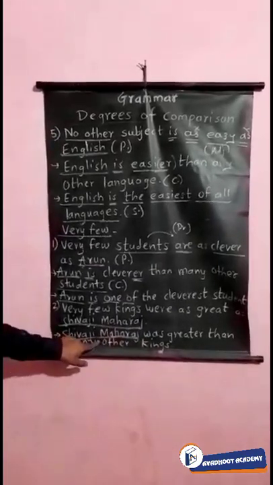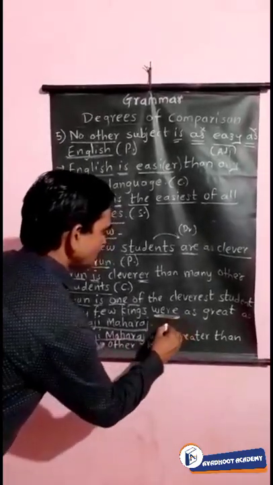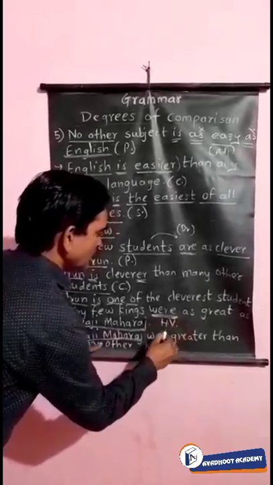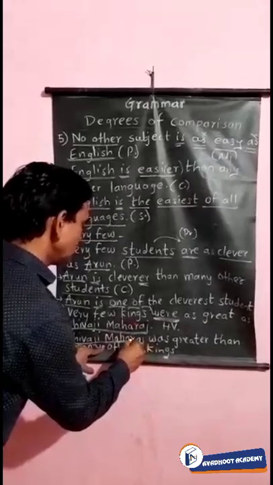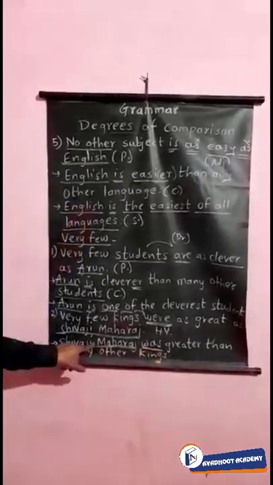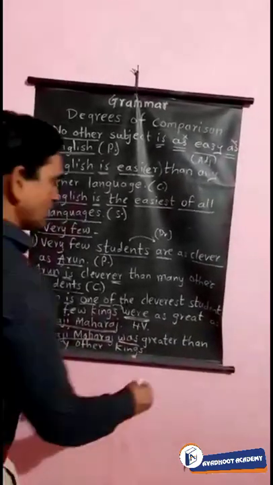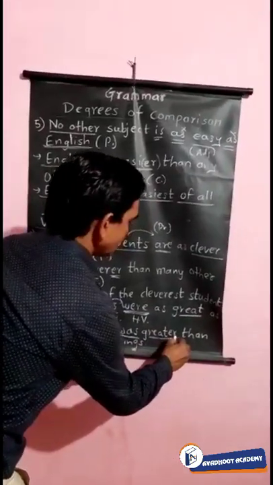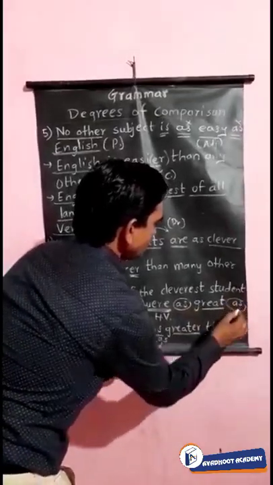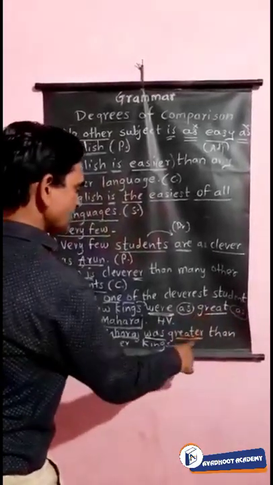After that, what is the verb? The auxiliary or helping verb. "Were" is for the plural noun, but here it is a singular noun, so we use "was." Now the word great will change into the comparative form of the adjective, so greater, and "as" will be removed.